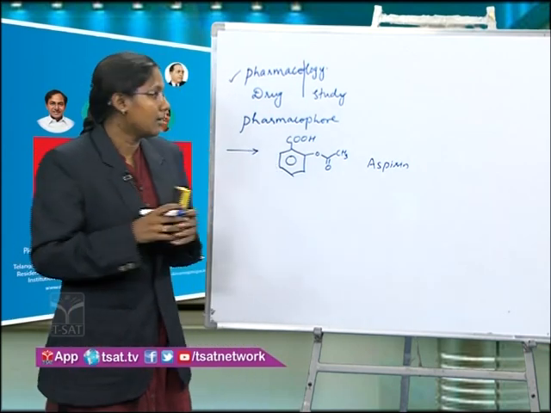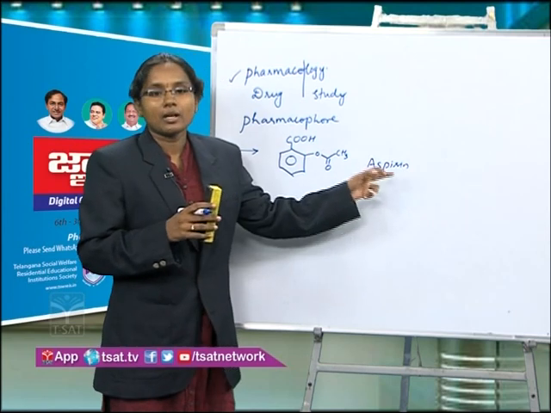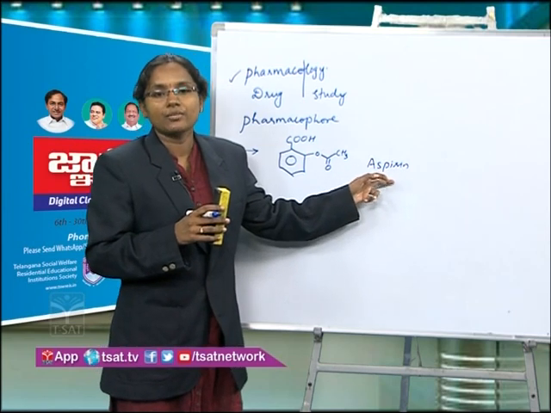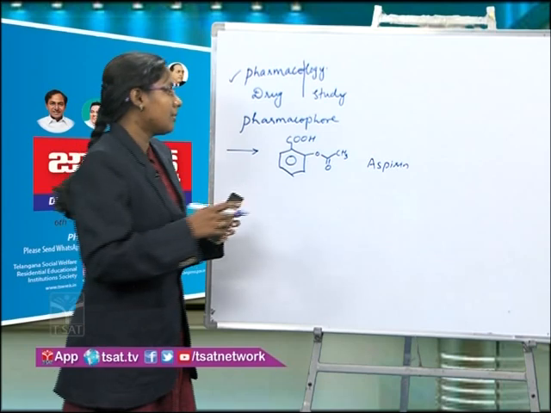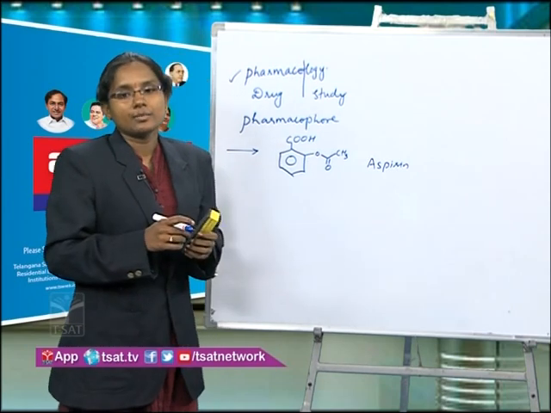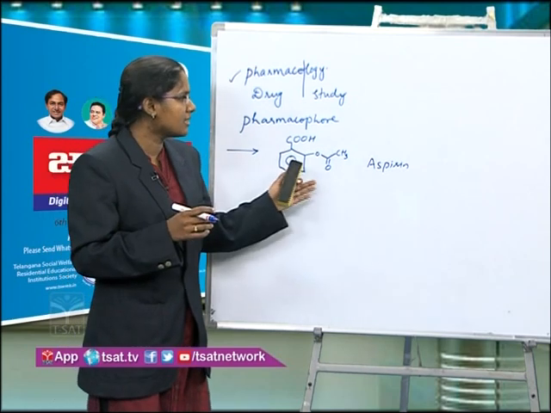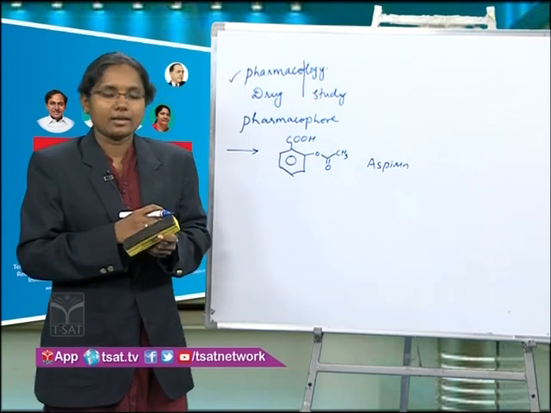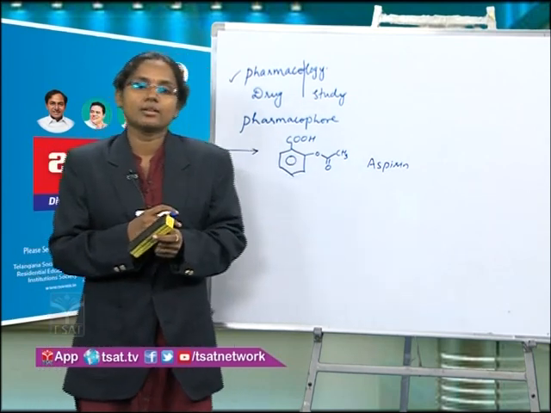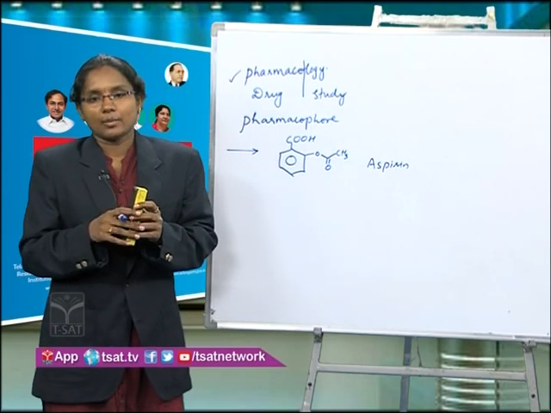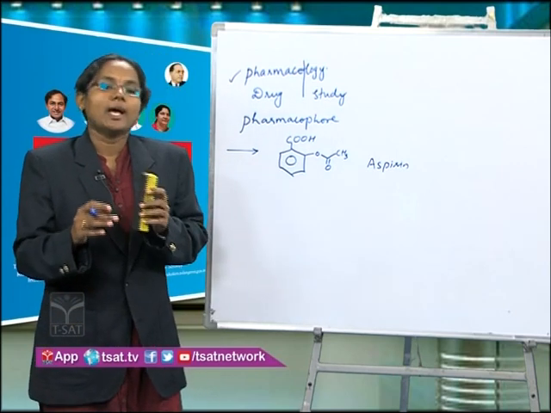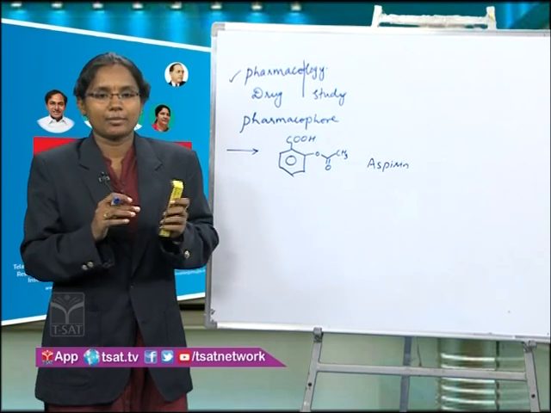For aspirin, the trade names are Dispirin and Asproclear. Aspirin is used as an analgesic, and it can also show activity as an antipyretic, means reducing fever. Analgesic is nothing but reducing body pains.